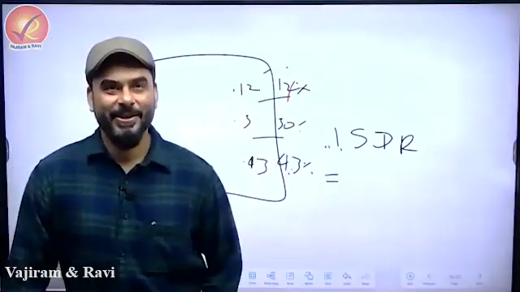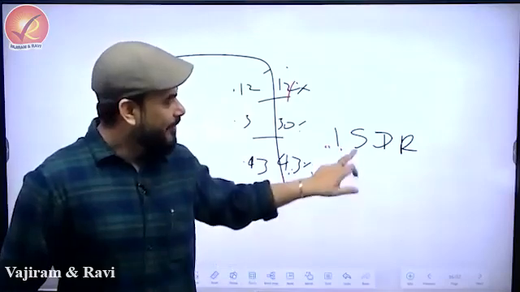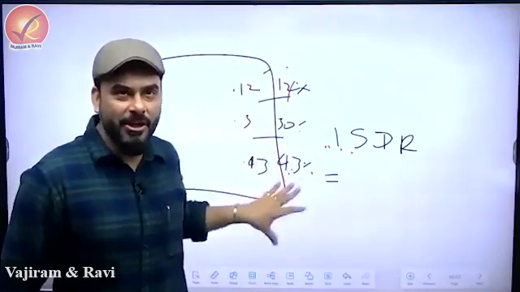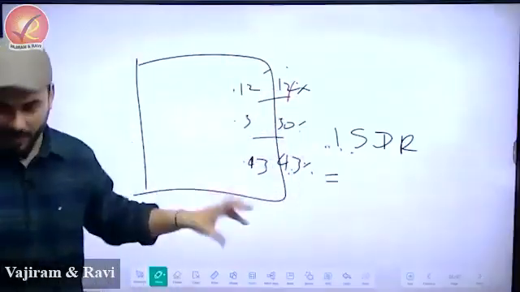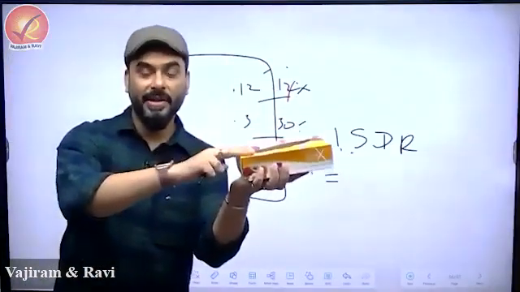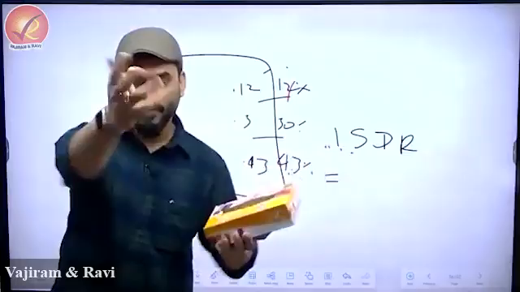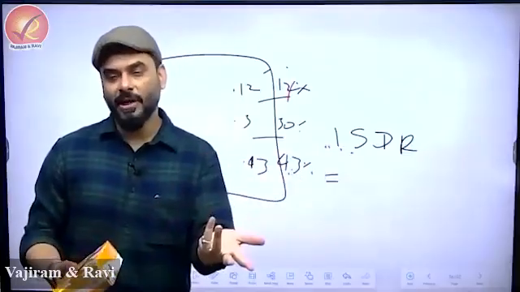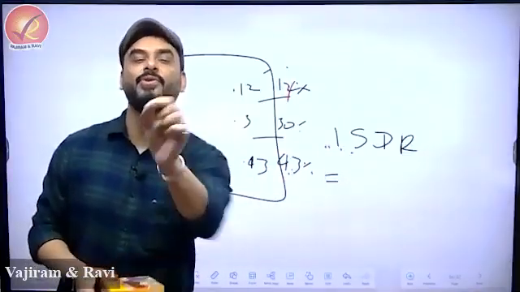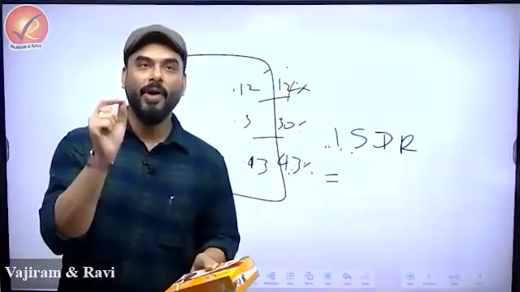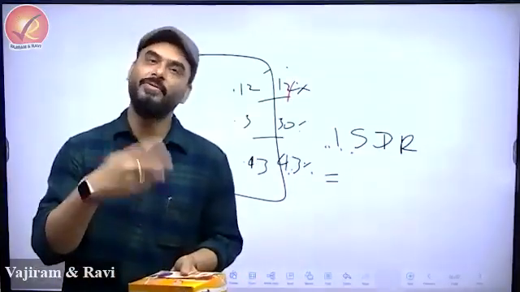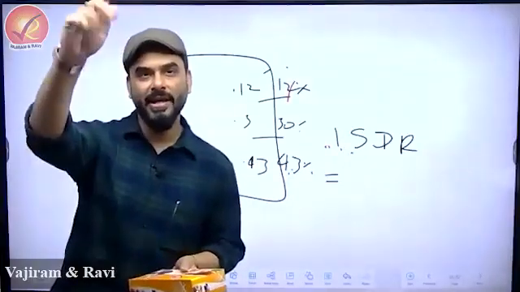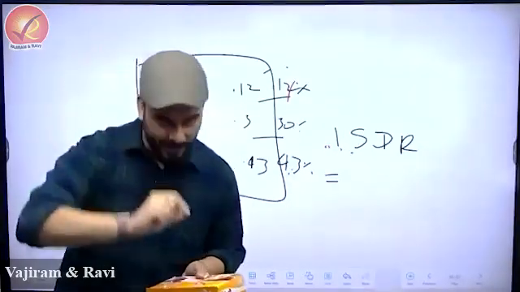Obviously correct. I was constantly mentioning that this is 1 unit of SDR, and in one box means 1 unit. 1 unit of SDR, 43. Your friend said, either I can call it 43 or I can call it 0.43. So if you call it 0.43, then don't call it percentage. Otherwise you can call it 43%. So he is converting everything from percentage to decimals.